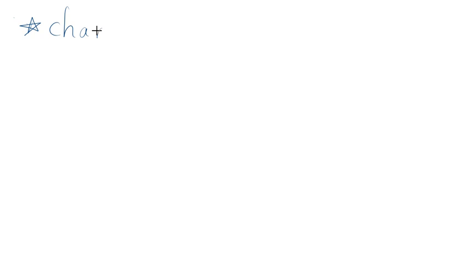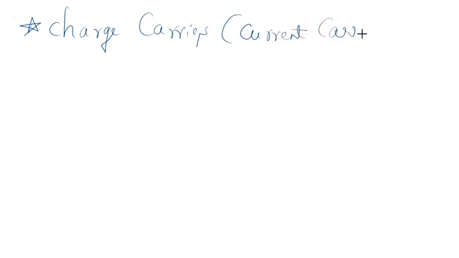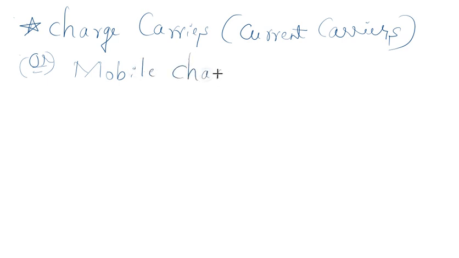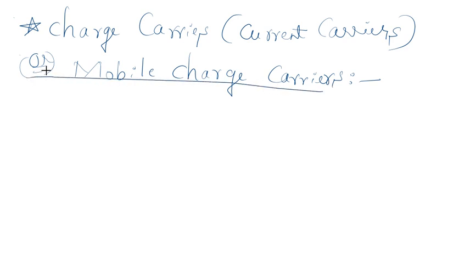Those whose drift takes place in a definite direction.